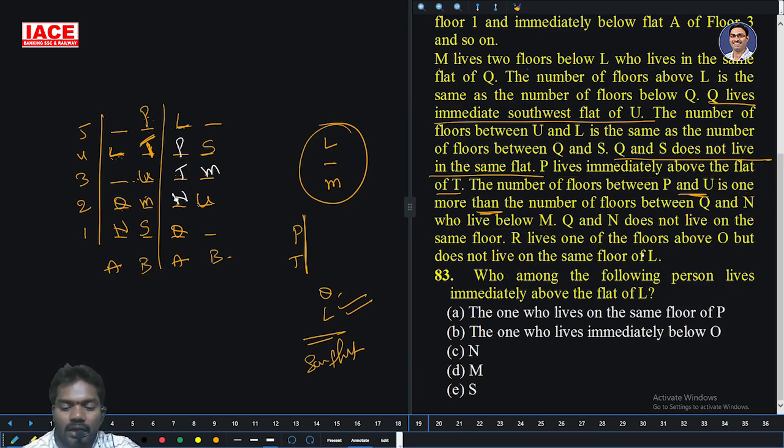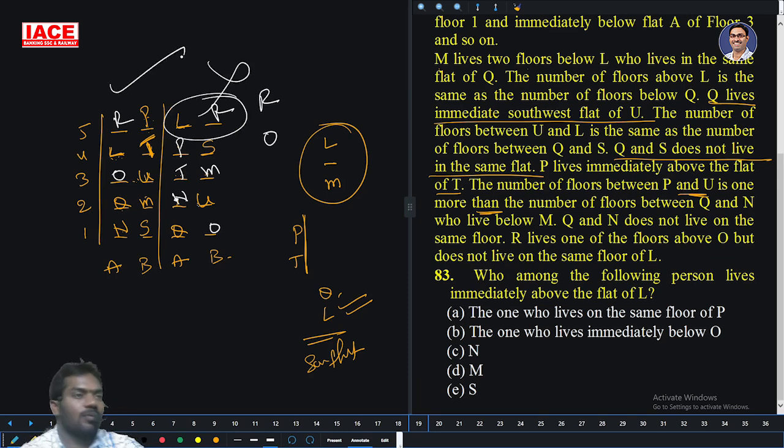Next: Q and N do not live on the same floor. R lives one floor above the O. There is only chance of R and O, but R does not live on the same floor as L. If R is on the same floor as L, this case is not possible; the other case is possible. So R does not live on the same floor as L.